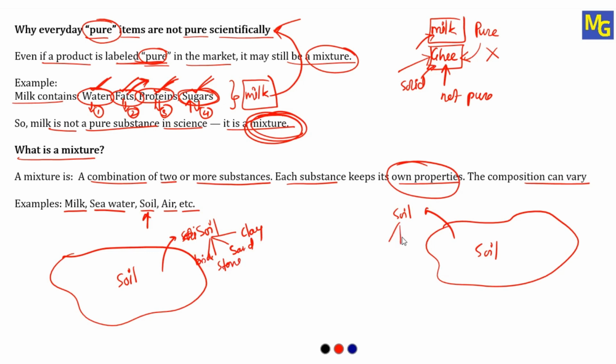Even this soil consists of the same substances. Again I can write clay, sand, stone, glass, etc. But still, the amount of sand and stone present in this city's soil will be different from the other city. So composition may vary, but all these substances will keep their own properties. And this is the meaning of mixture.